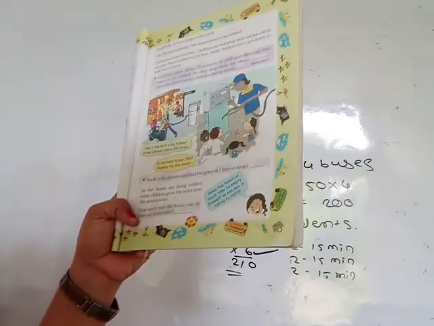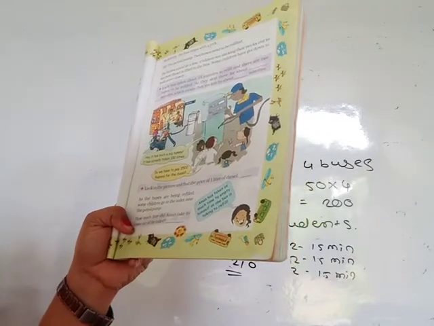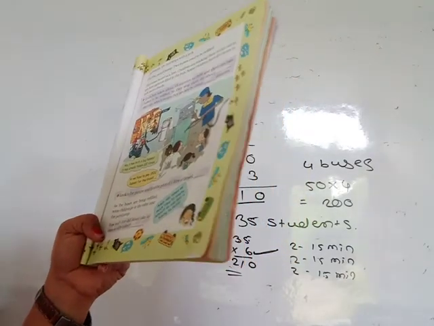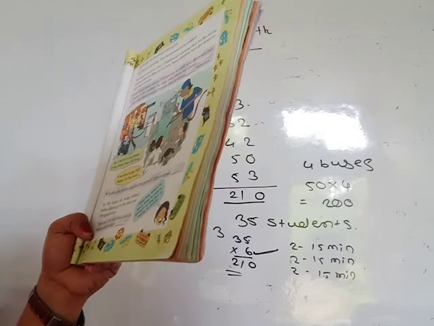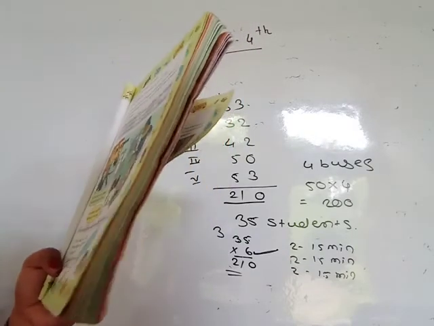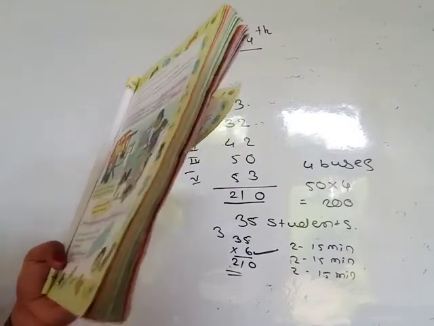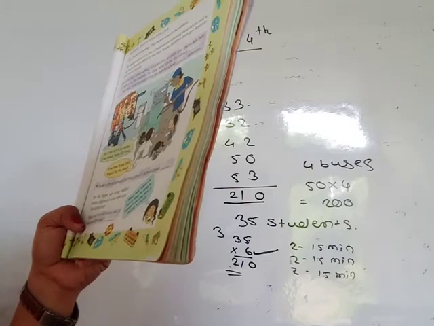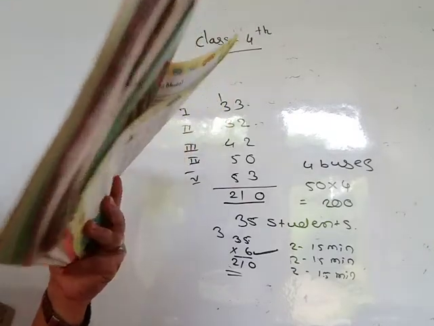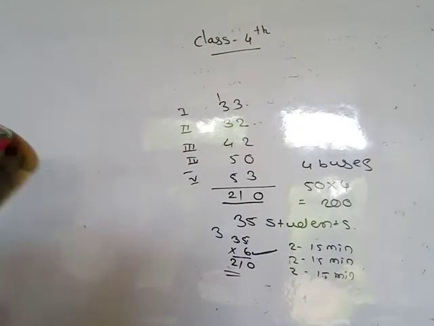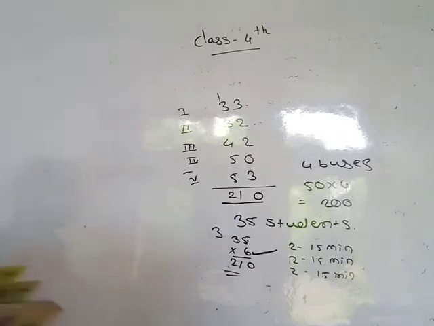Then as the buses are being refilled, some children go to the toilet near this petrol pump. And how much time did Aman take to come out of the toilet? You see here Aman has taken as much time to empty himself as one bus is taking to refill. Means Aman took 15 minutes. After the buses are refilled, the journey starts again.